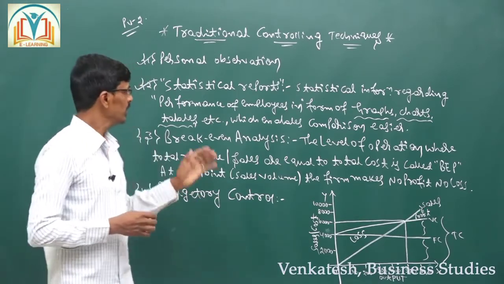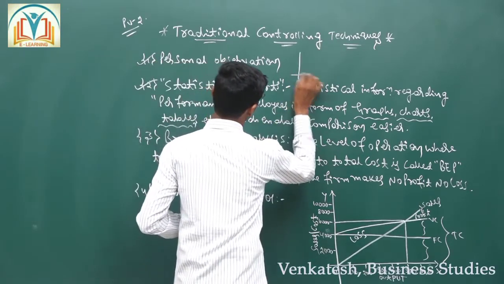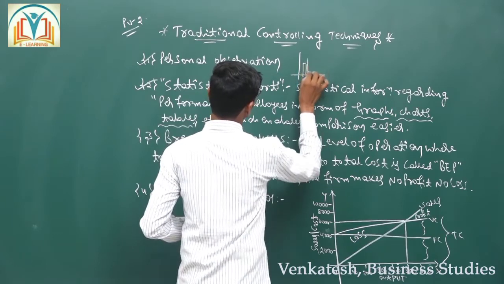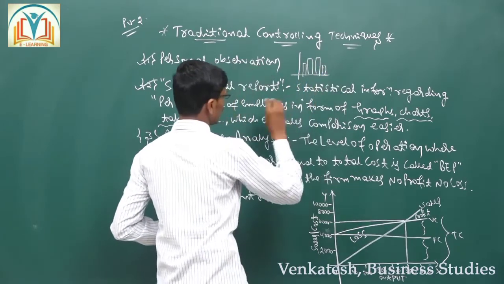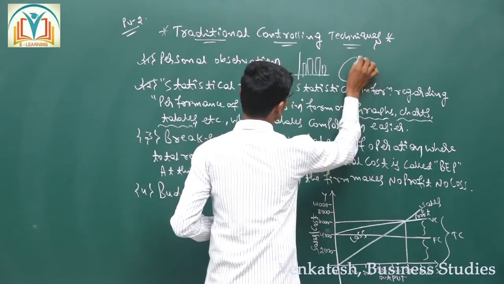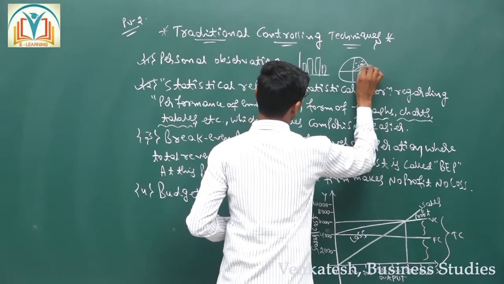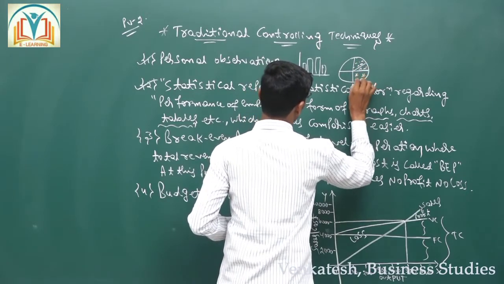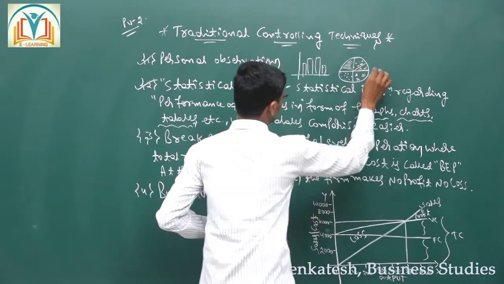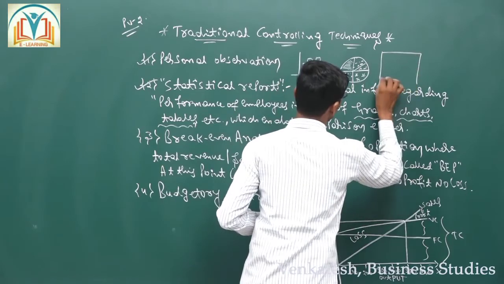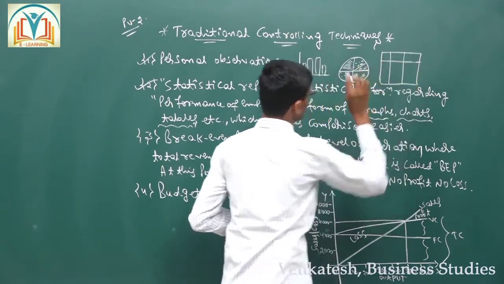Say for example, the performance of the employees can be represented in a chart, or in the form of a graph, or in the form of a table.